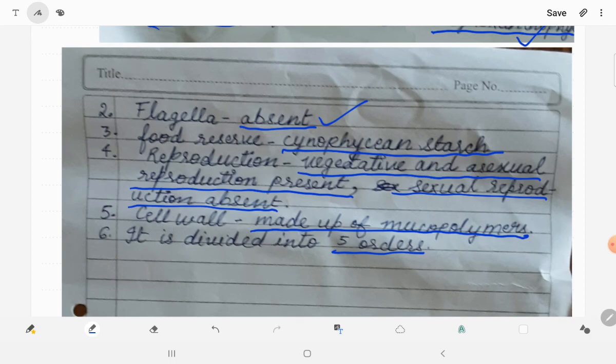So this was the classification of algae on the basis of different criteria by F.E. Fritsch. Thank you, friends.